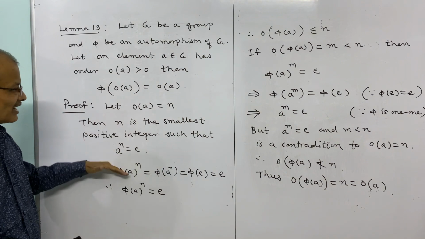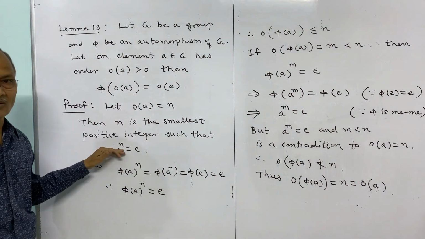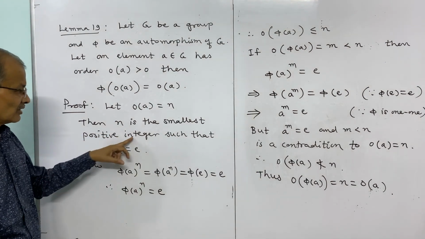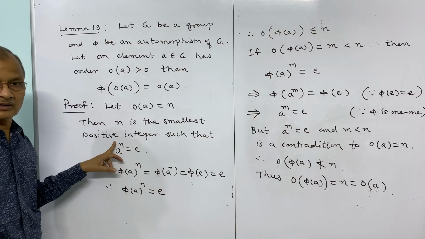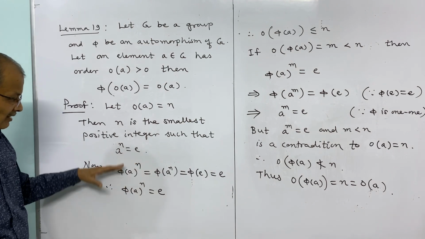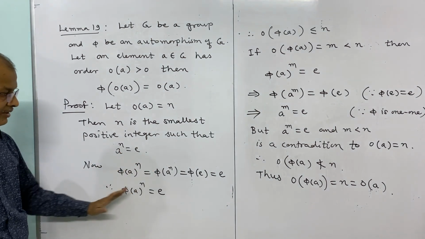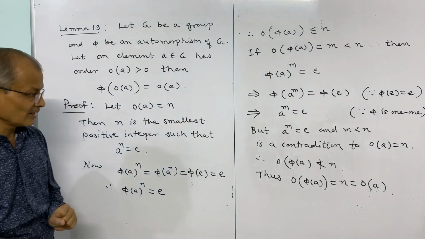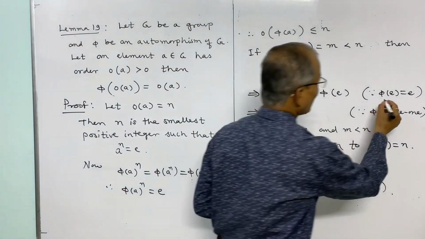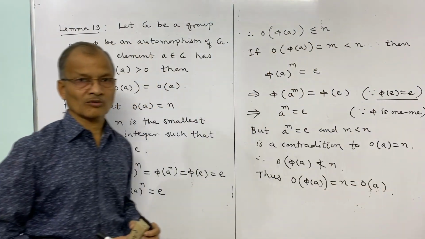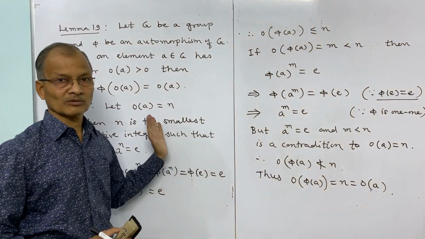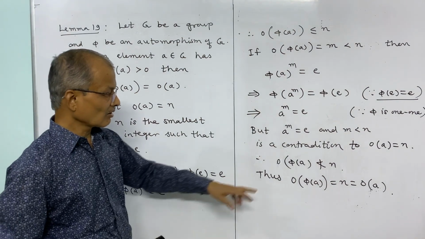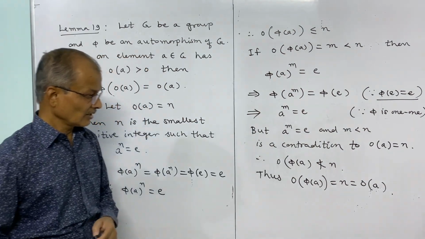So this lemma is proved using the definition of the order of an element. The order of an element is the smallest positive integer n such that A power n is equal to E, and using the homomorphic property of this automorphism. We have seen why automorphism is required here, because we must have phi of E equal to E. Under automorphism it is G to G, so the identity is the same, and this proves that the order of phi of A is also equal to n.